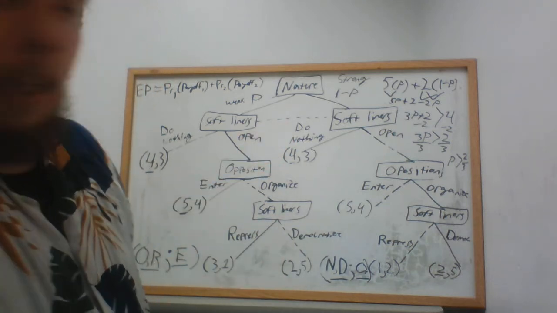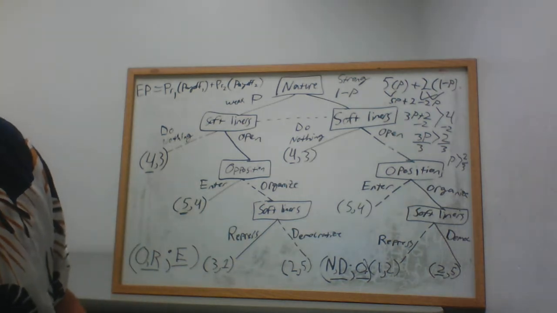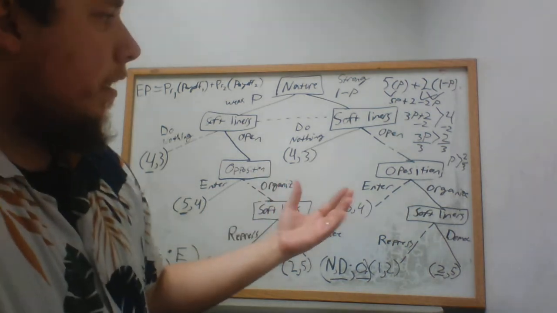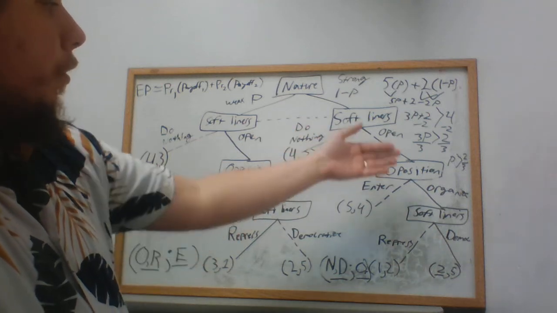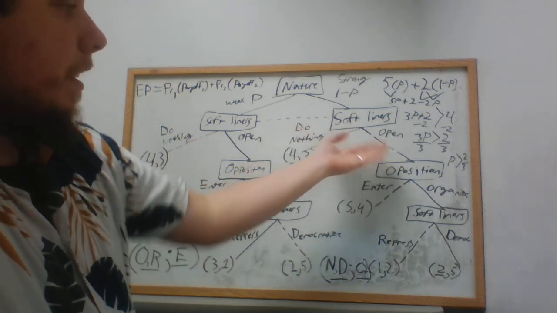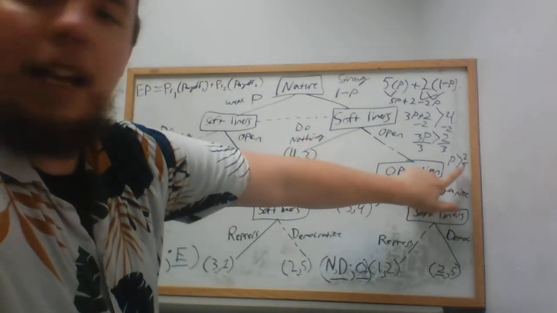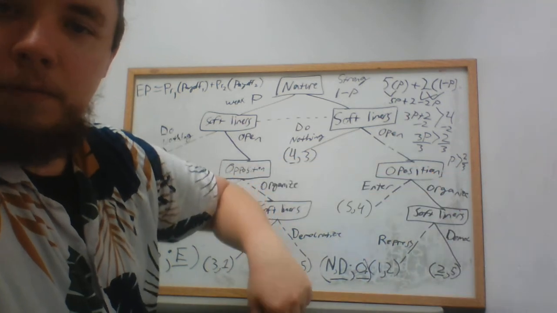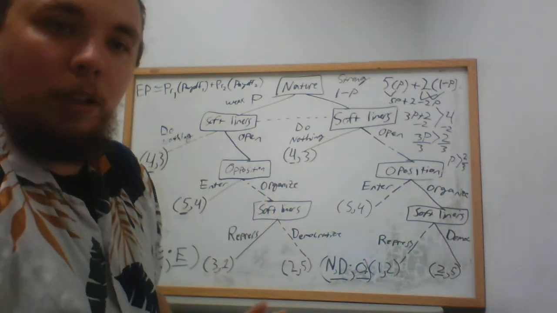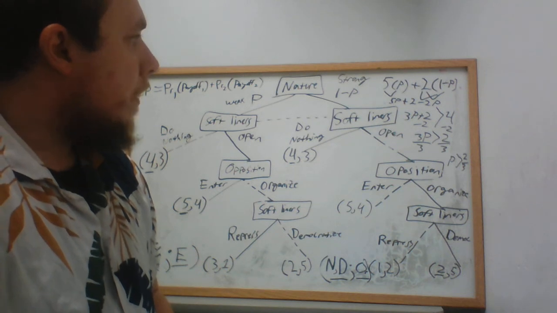So if I were to ask for the circumstance under which player 1 would choose to do one of these things over the other, this is the answer I would be looking for. Okay, I hope that's helpful. I hope that's clear. Happy studying.